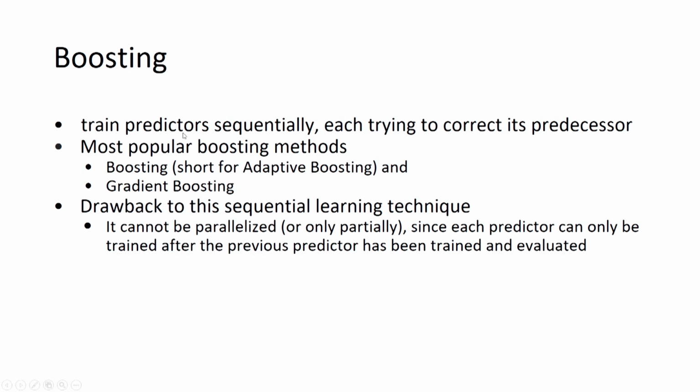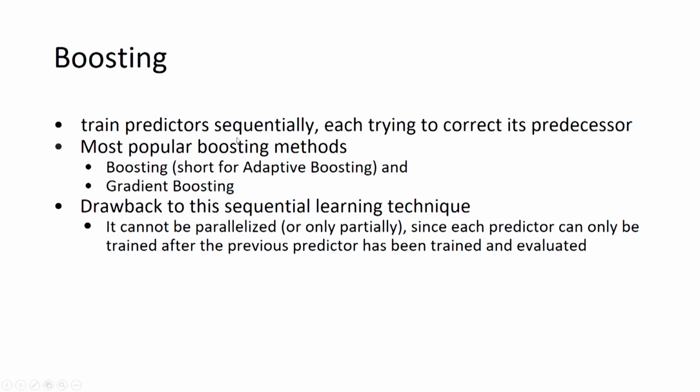Here we train all the predictors sequentially, and the objective is to correct the output of the previous predictor. There are two popular boosting methods. One is AdaBoost, short for adaptive boosting, and the other is gradient boosting.